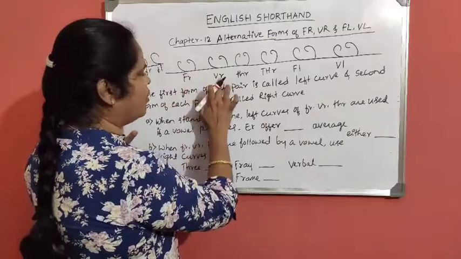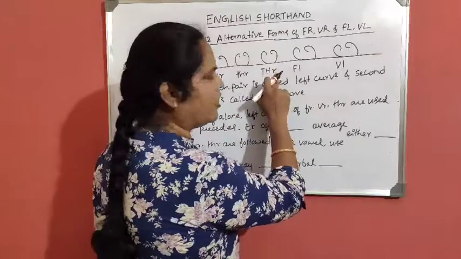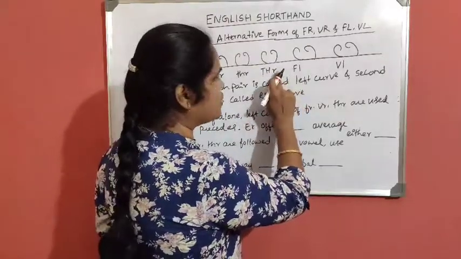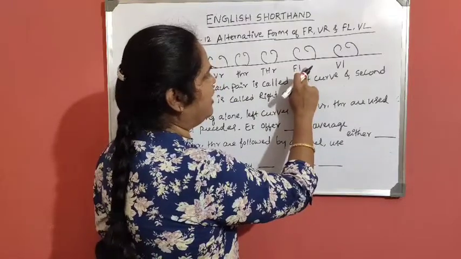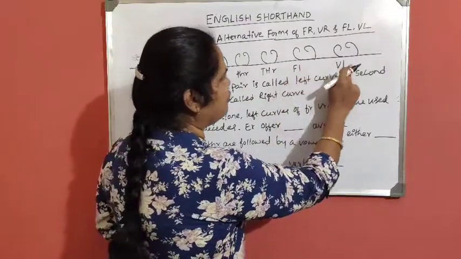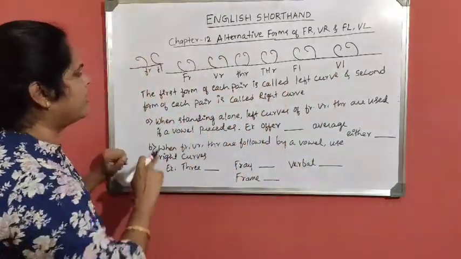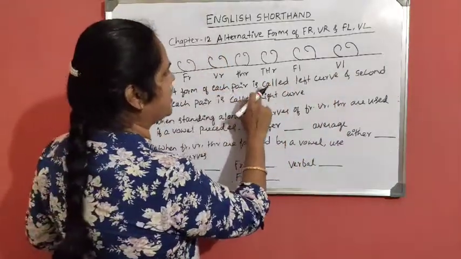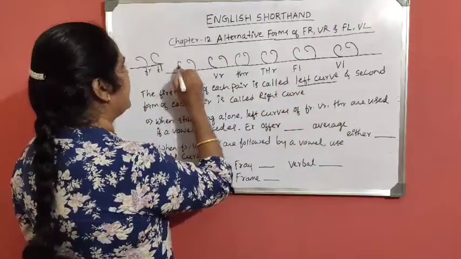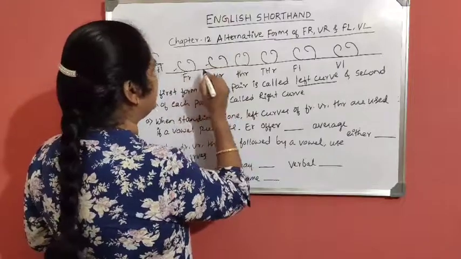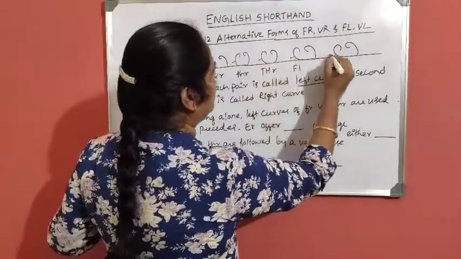In the same way, were also has two forms. Ter also has two forms. Fl, full, is also has two forms, and will is also having two forms. Okay. The first form of each pair is called left curve. This is the first form. Left curve of for, were, ter, full, wal.